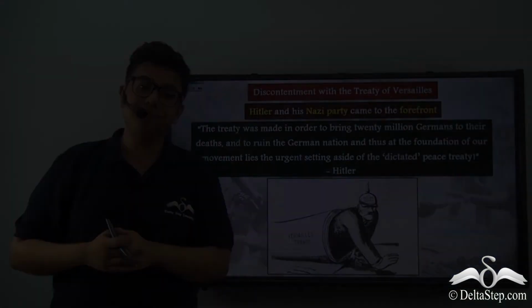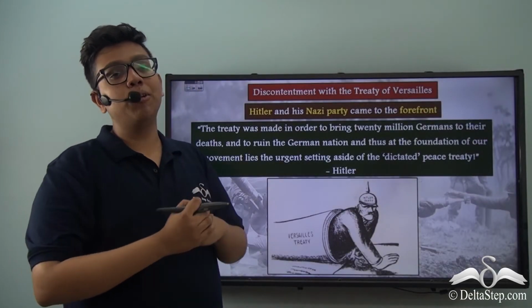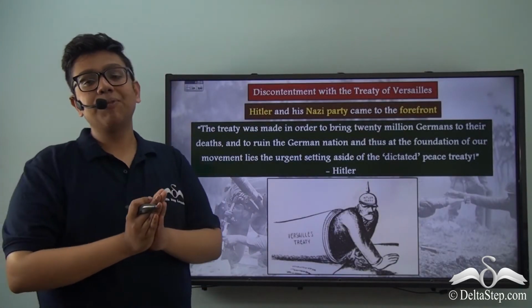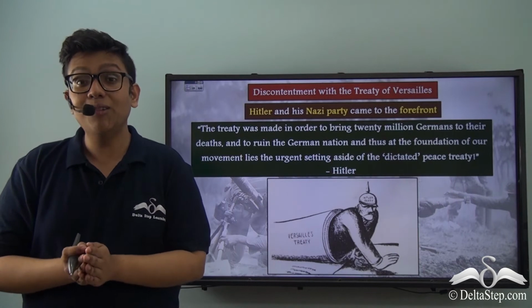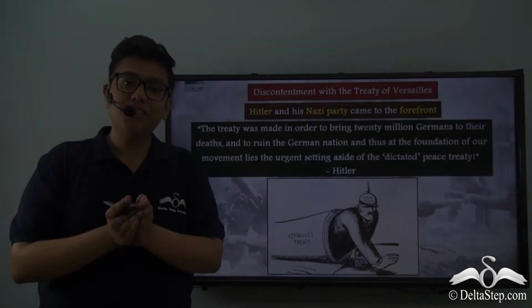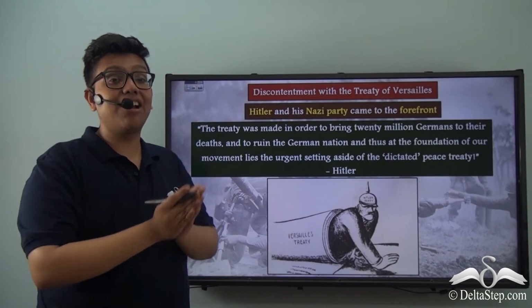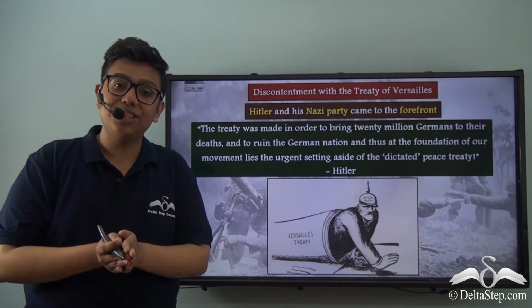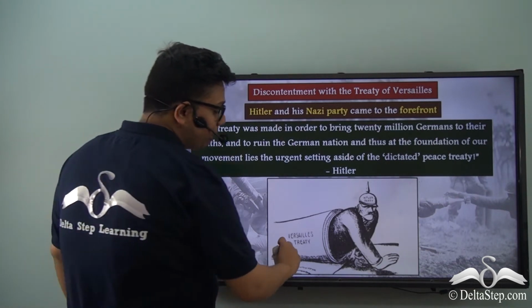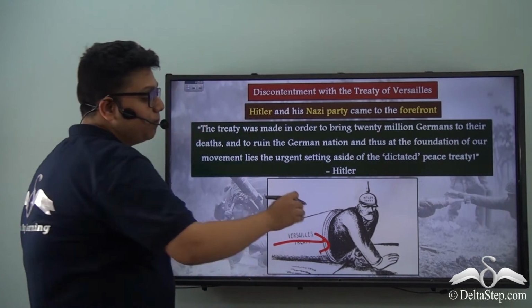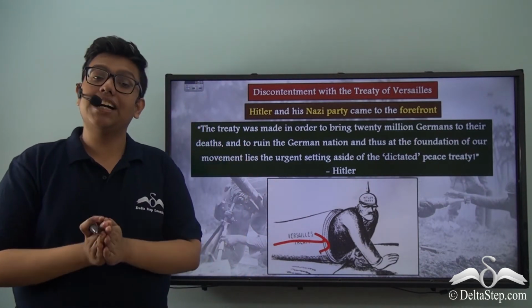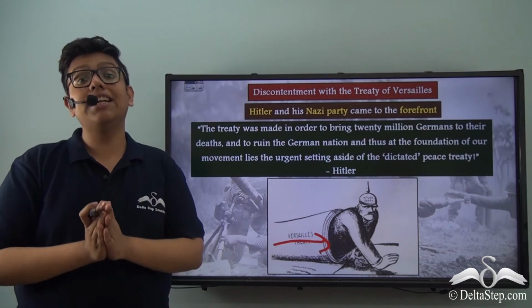So said Hitler. This made Hitler immensely popular among the German public, as Hitler was actively vocal about something which the majority of Germans only secretly imagined doing: disregarding the treaty altogether. This particular illustration is a very accurate depiction of Hitler's attitude to the Treaty of Versailles, where we can see that Hitler is simply slipping through the Treaty of Versailles because he has no regard for the treaty or its sanctions.